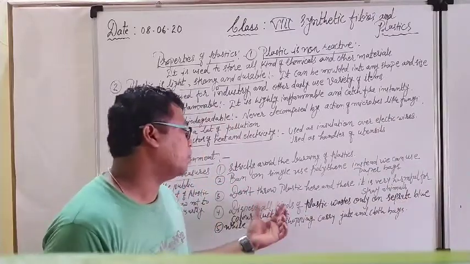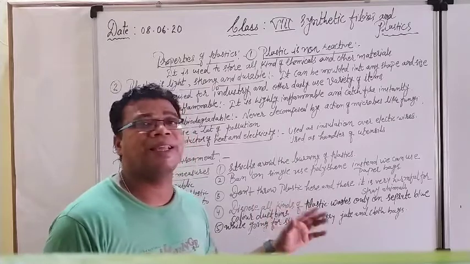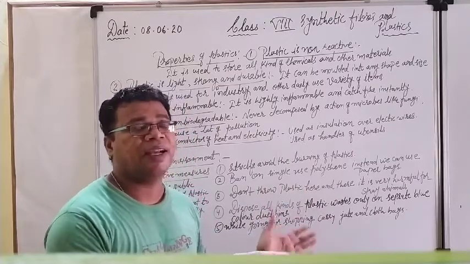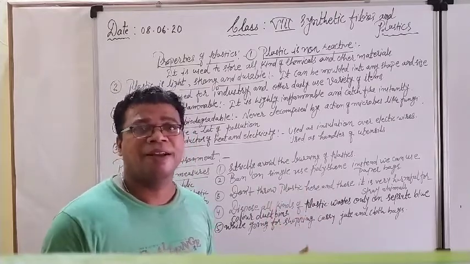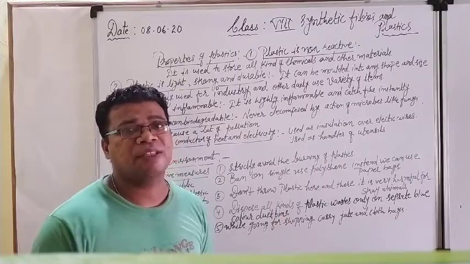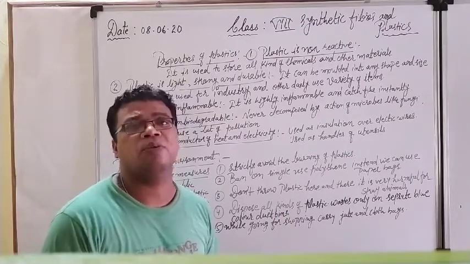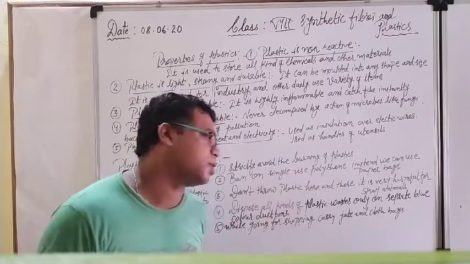This kind of thing is known as the segregation of waste. Different kinds of waste will be collected there, and from there all kinds of plastic waste will be directly sent to the industries for the recycling process.